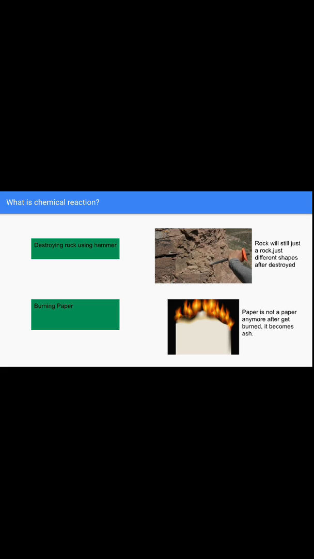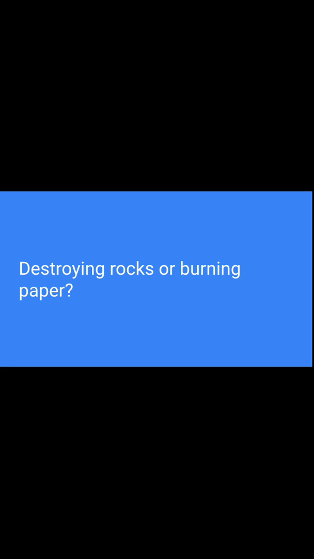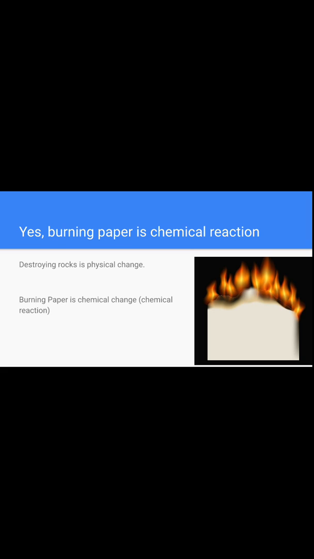So what's the conclusion of these activities? Of course, the chemical reaction is the burning paper because it produced a new material. So the conclusion is destroying rock is a physical change and burning paper is a chemical change. So we can say that burning paper is also a chemical reaction, because chemical change is the change that involves the chemical reaction.